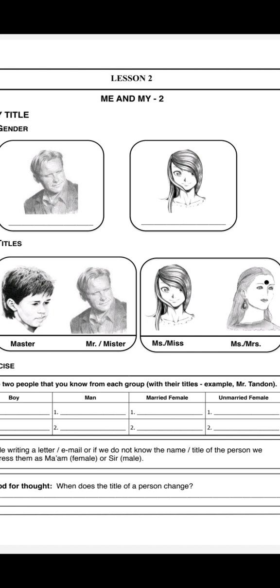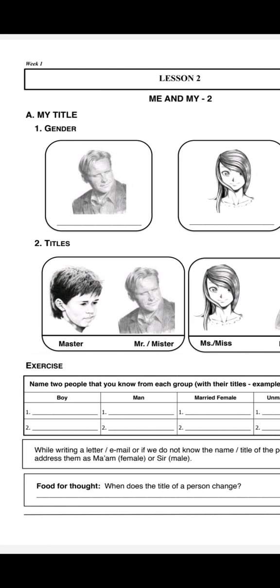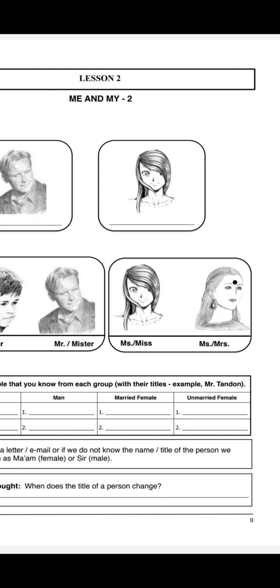When does the title of a person change? The title of the person changes when they get married. Of course the title of the person changes when they get married. Like if Master gets married, Master will become Mr., and if Miss gets married, Miss becomes Mrs. of someone.